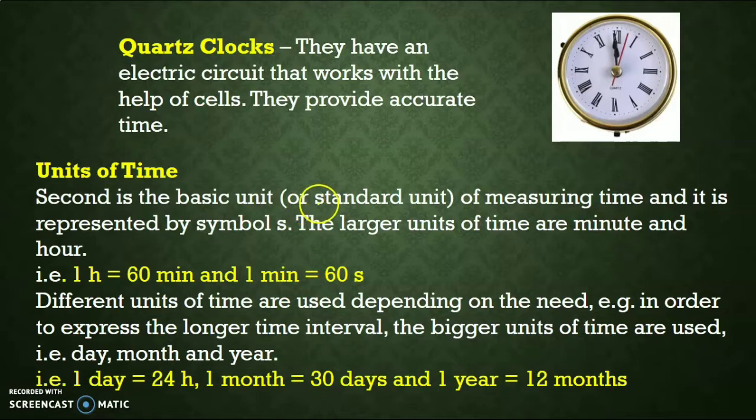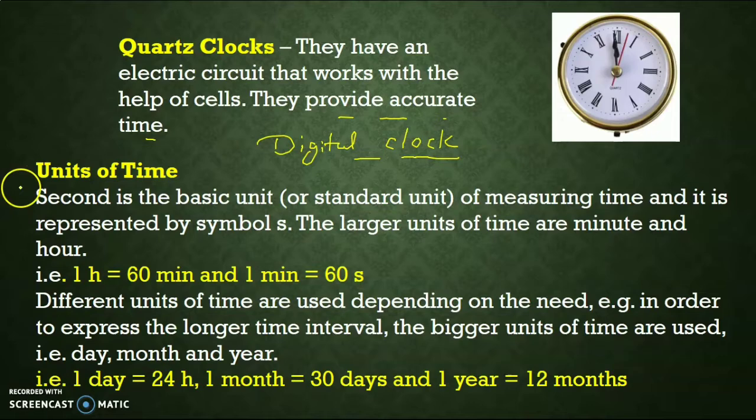Quartz clock. Nowadays, this clock is very common inside our houses. It has an electric circuit that works with the help of a cell. It provides accurate time. Now, instead of a quartz clock, we are seeing that a digital clock is also used to measure time.